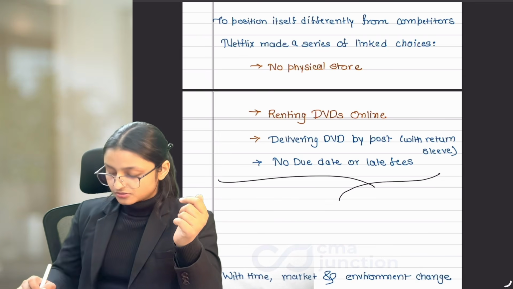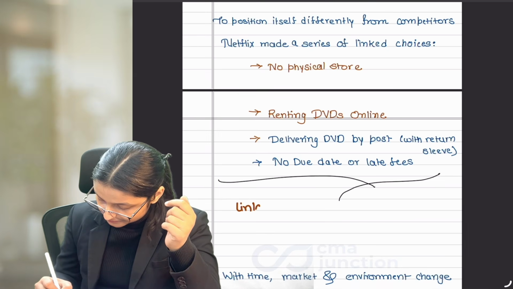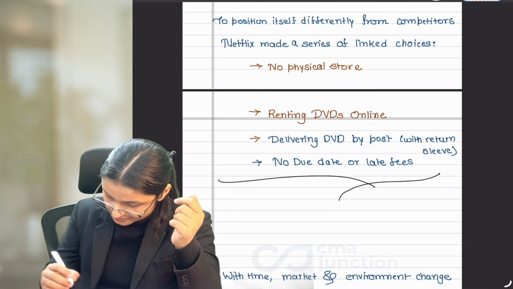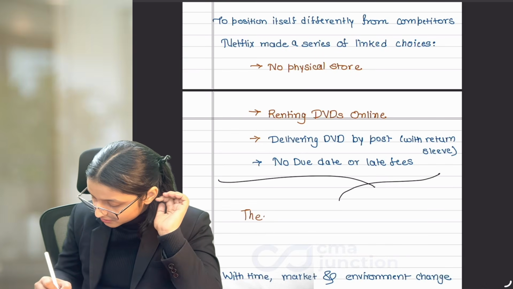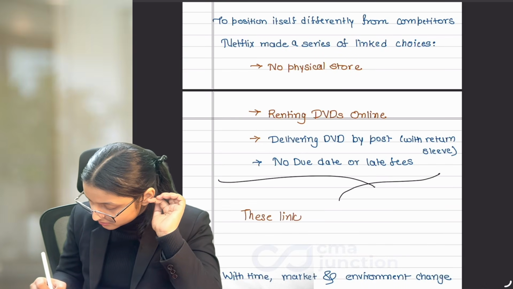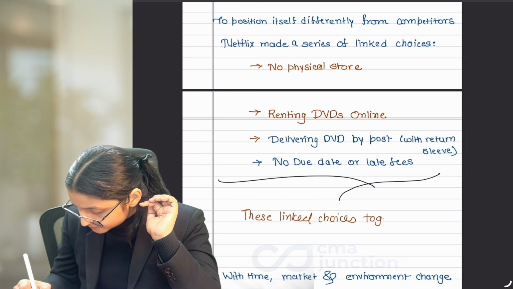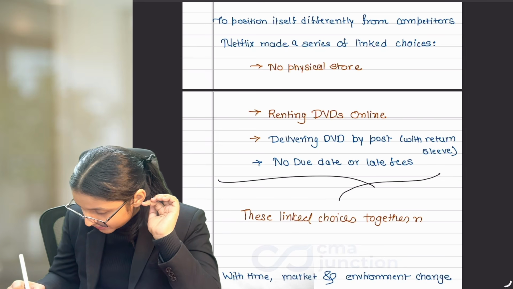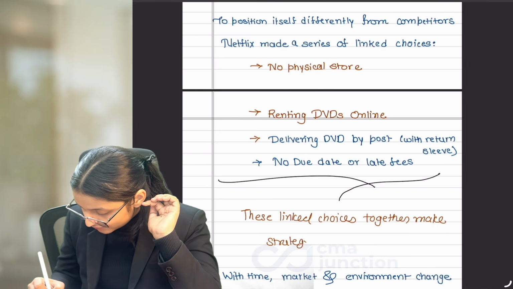And this is what strategy is. Linked choices. No need to write for now, just listen to me. These linked choices together make the strategy of Netflix.